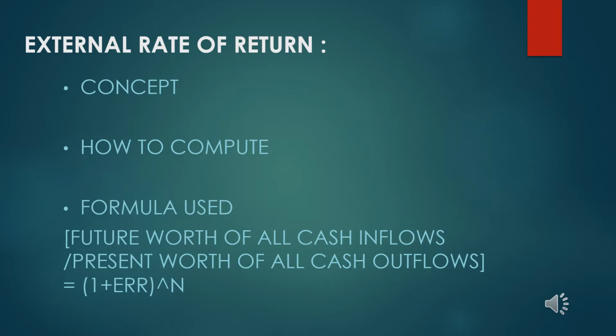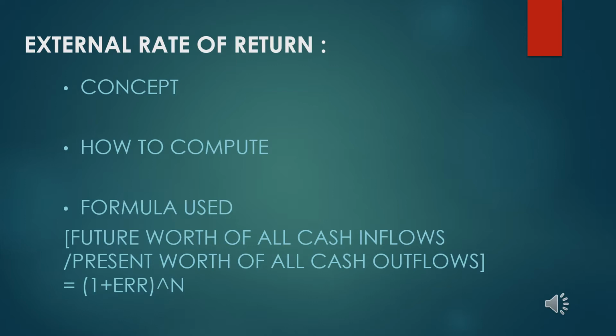Now, the computation of the external rate of return can be done basically in steps. Step 1: all the cash outflows, that means all expenditure, are turned into year zero or present worth, using the marginal rate of return and the number of years.